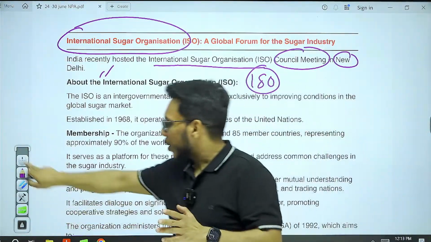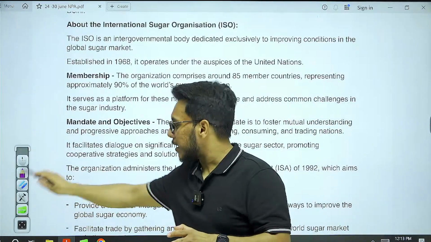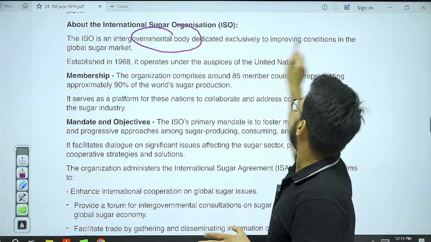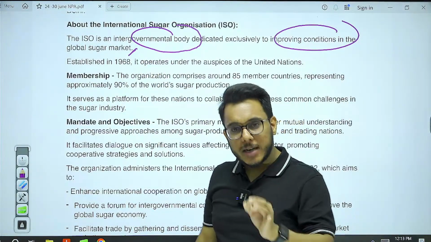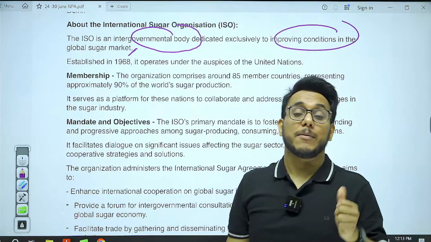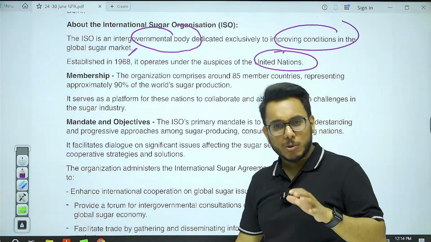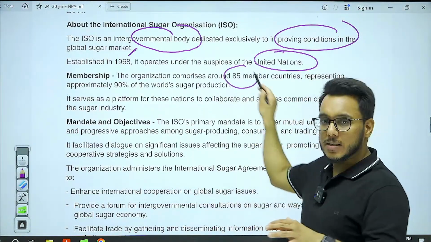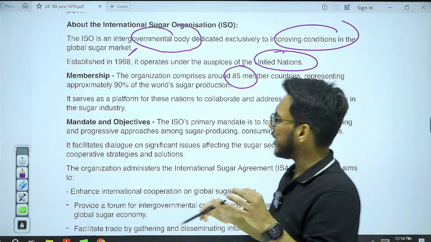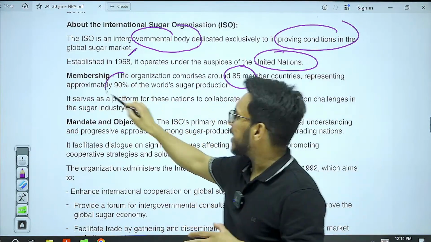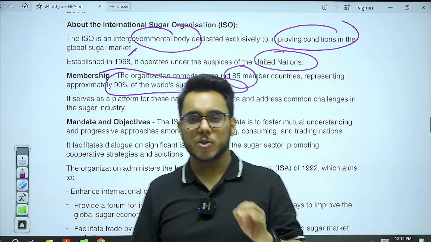Now, when we talk about this particular body, few things you need to know. Number one, it is an intergovernmental body which is dedicated to improving the conditions in the global sugar market. It is a body under UN. Fine, this is something very many times it is asked. So it operates under the United Nations. Now this particular body has 85 members, and these 85 members are 85 countries. These 85 countries, they constitute 90% of the world's sugar production.